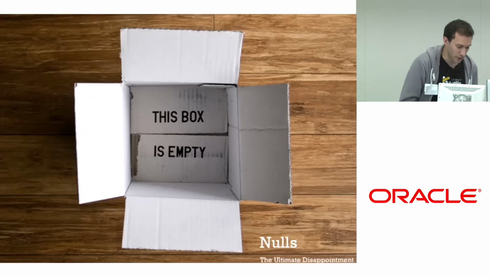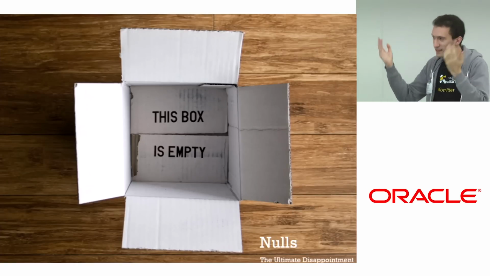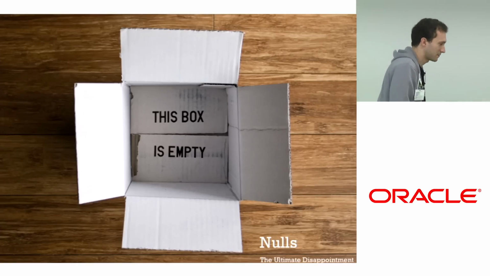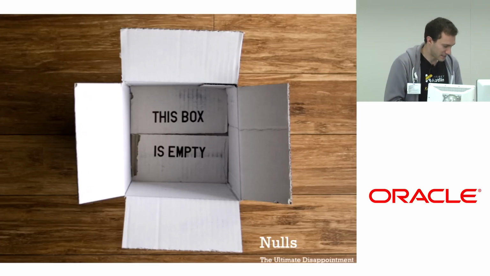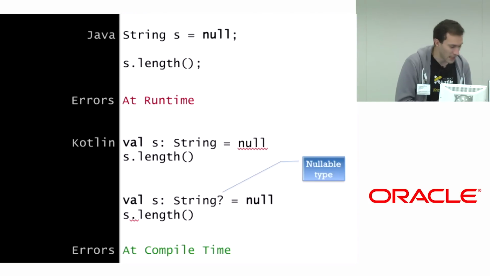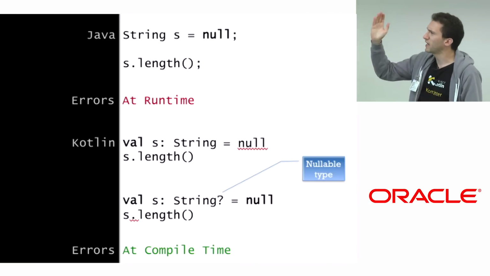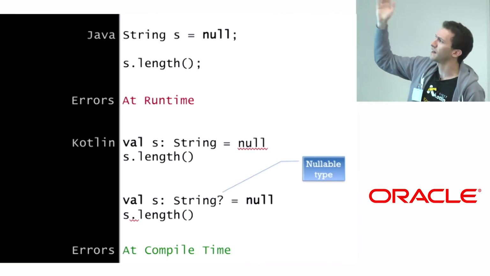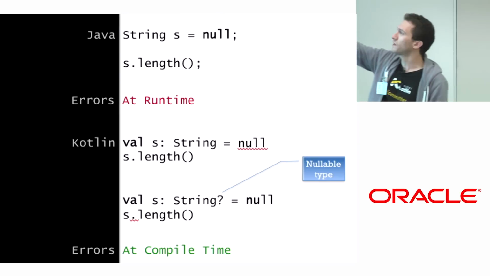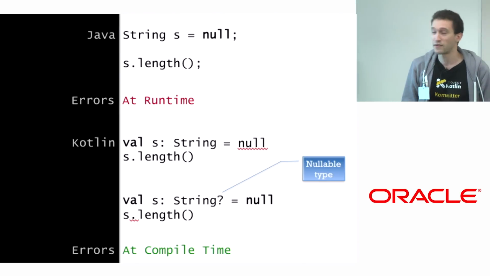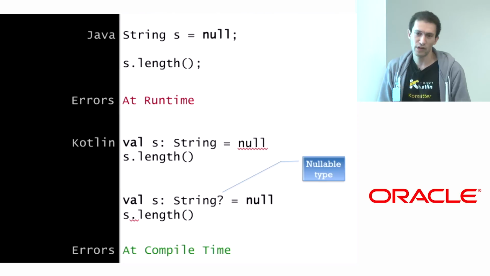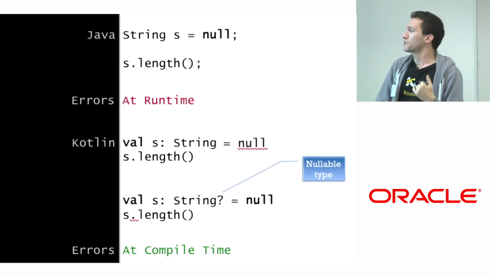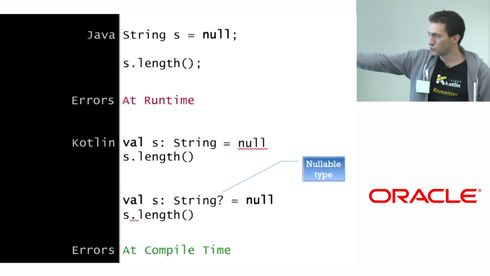So let's start with nulls. These are another holy grail of very many attempts by many people. So what do we have in Kotlin? You know the Java situation, right? I have a string. I can put a null into it, and then blow up at runtime by trying to dereference it. And in Kotlin, if I say a string, it's a string. It's not a null. So you're not allowed to assign a null there. You don't blow up.